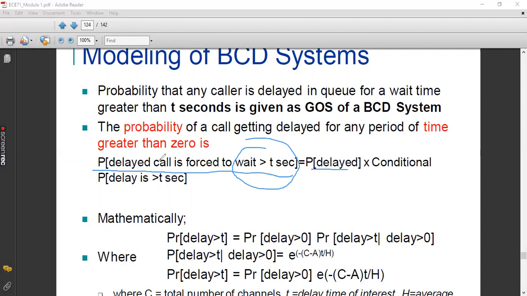So to calculate the probability of a call waiting more than t seconds, we need to apply conditional probability. Applying conditional probability means we are multiplying two different probabilities.